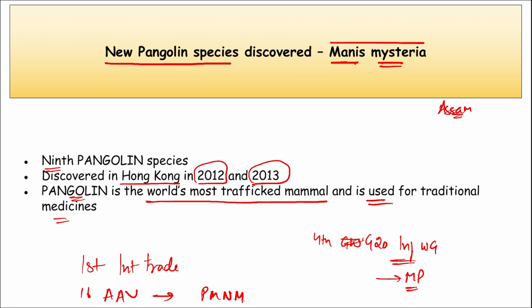Apart from this, tell me which government has launched the officer desk system to expedite the secretariat work. This was launched by which state government? It was launched by Uttar Pradesh. So coming back, the new pangolin species discovered, that is Manis mysteria.